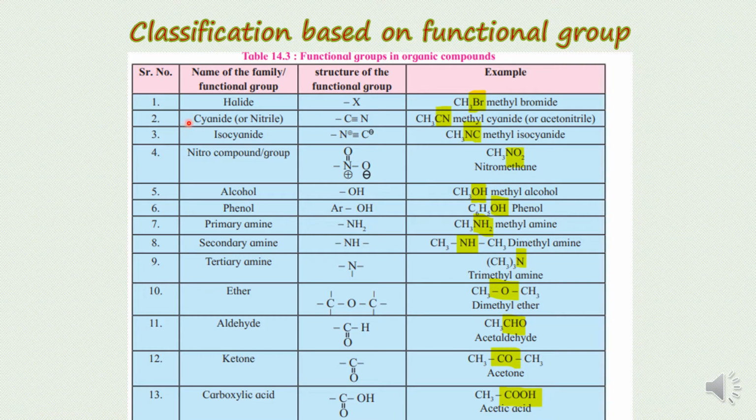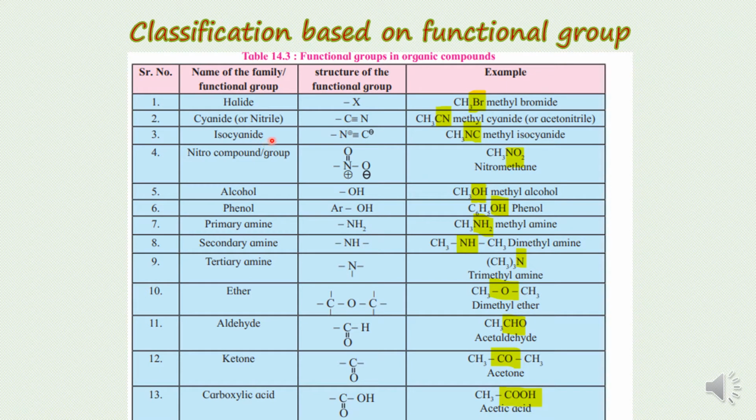Next, cyanide. Another name of cyanide is nitrile. Actually, cyanide is CN, where carbon is bonded with the nitrogen atom with a triple covalent bond, and there is one point of attachment, and this carbon will be bonded with the carbon chain. If you see again, if I take methane, one hydrogen comes out, the CN group enters, then it will be called methyl cyanide, and will show the properties of the cyanide functional group.